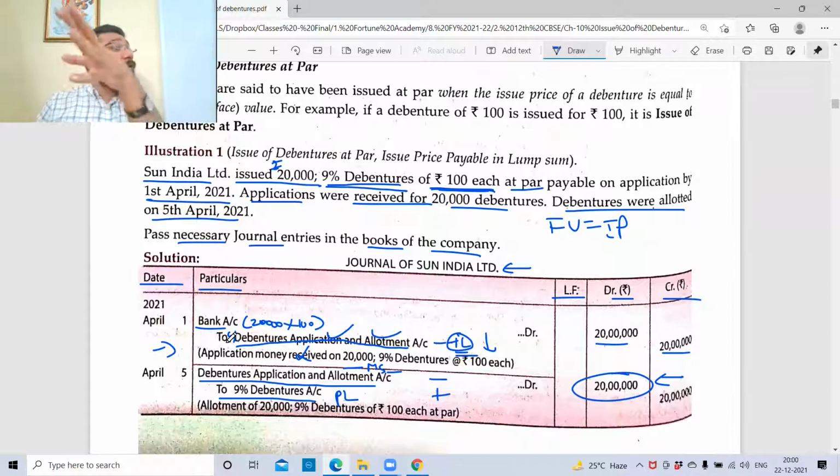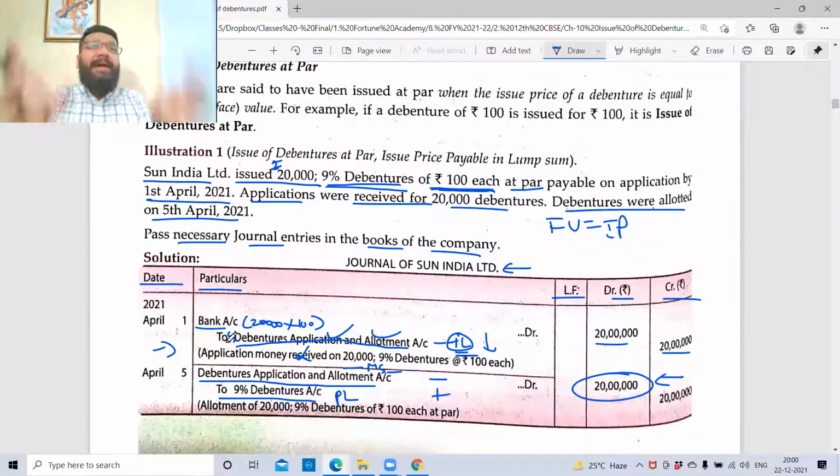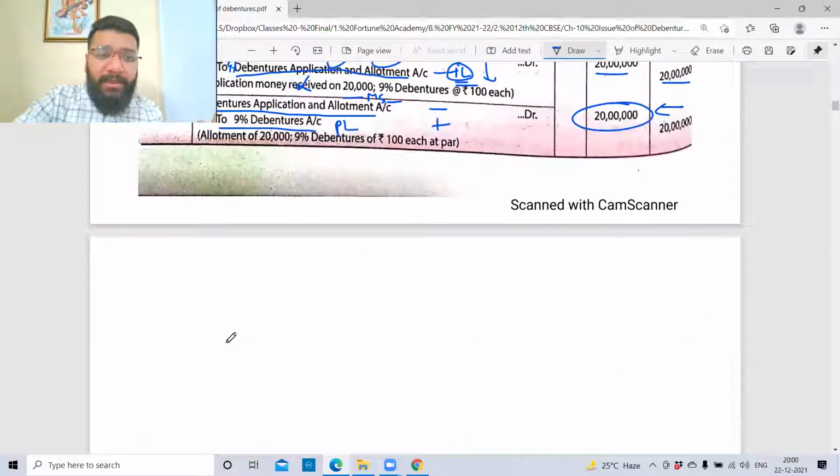Sometimes I've been out of touch with narration for quite a long time, so sometimes even I get stuck. So you have to do practice. But there's no rocket science in debenture narration, because whatever you write is the English interpretation of the journal entry. So it is normal English language, but you need to practice it. If I'm clear with this, can I go to illustration 2?